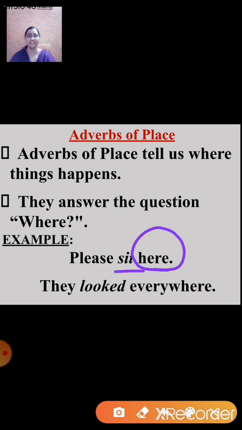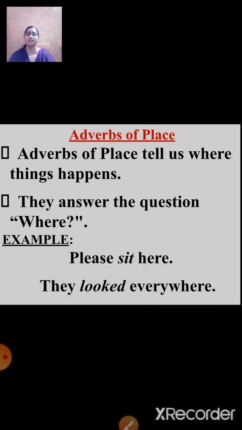Now, let's look at the next sentence. They looked everywhere. Now, in this case, looked is the verb. Now, ask the question, where? Where did they look? And you get the answer everywhere. So, everywhere is an adverb of place. Some more examples of adverbs of place are here, there, out, in, above, below, inside, outside, and many more. As basically all these give the answer to where.